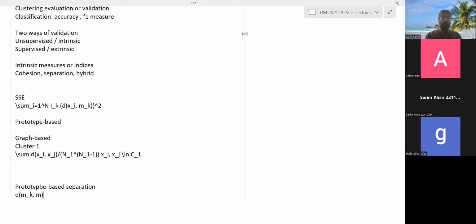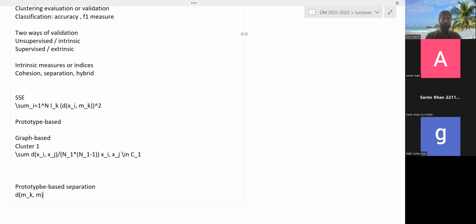If this value is large, it means that this cluster is good in the sense that it is far away from the mean of the overall data set. If for a particular cluster this distance is small, then it means that it is not a good cluster. And of course, if you have multiple clusters, you can always add them up. So this is prototype based separation.